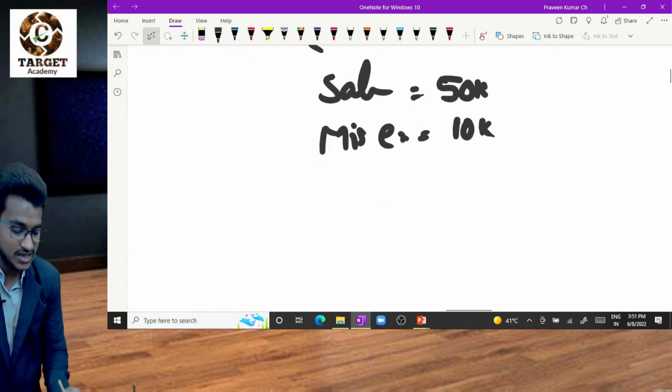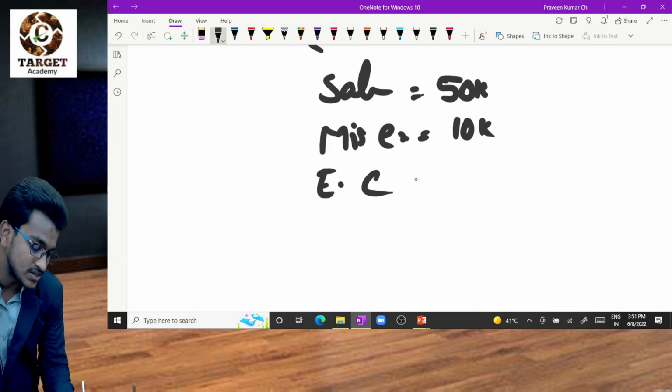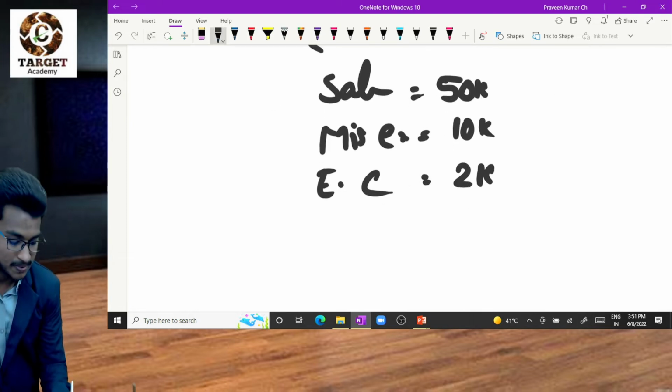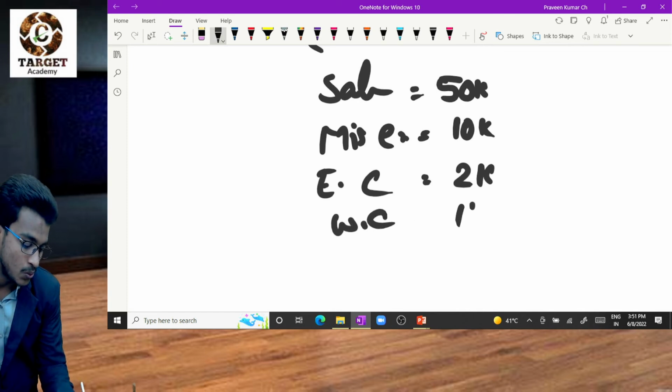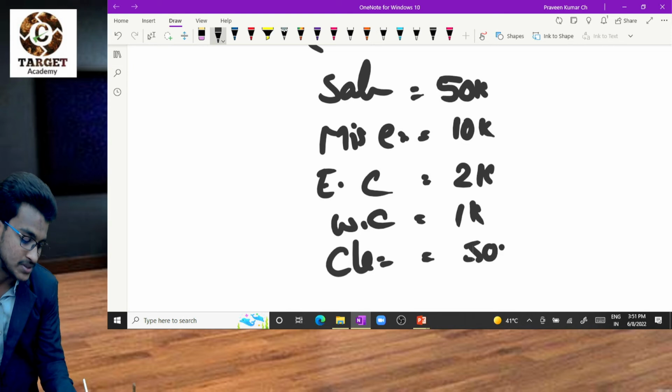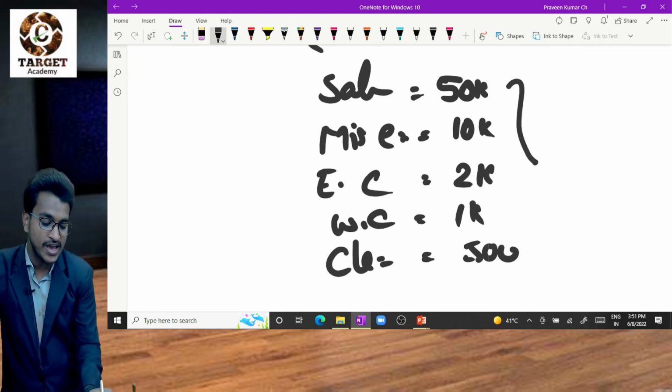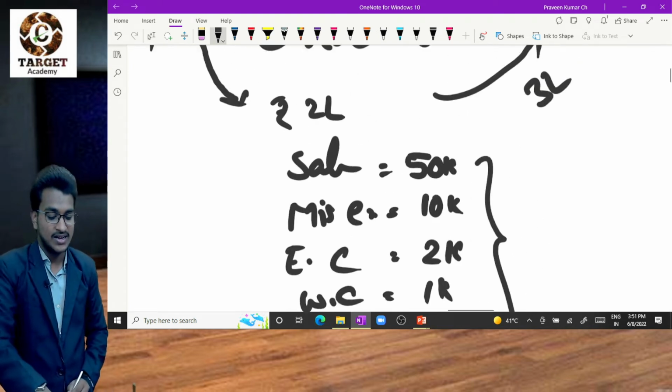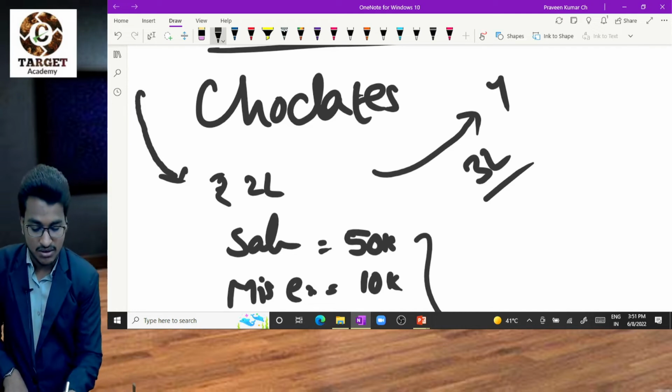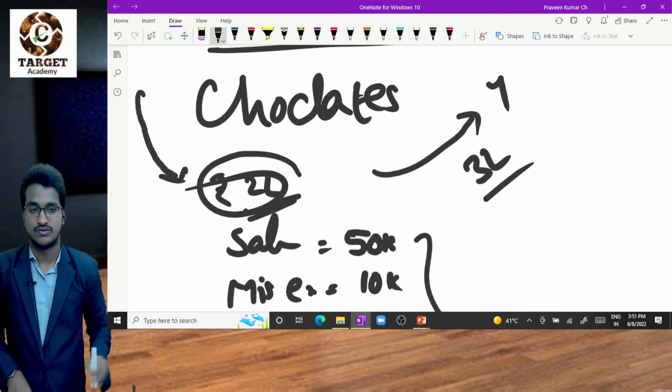Electricity charges, that means current bill, 2,000, water charges 1,000, cleaning charges 500 rupees. These all are my expenses, and this is my income, this is my expenditure.